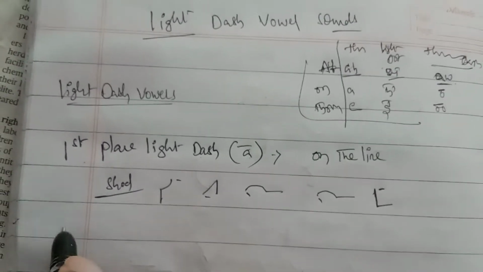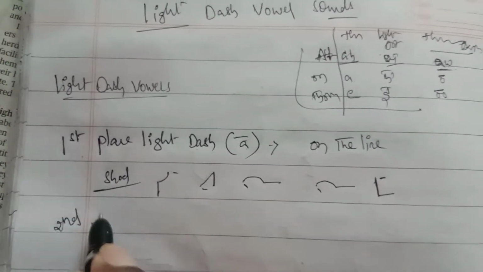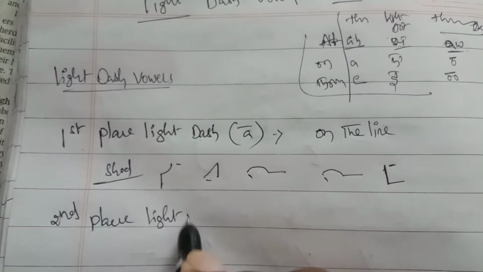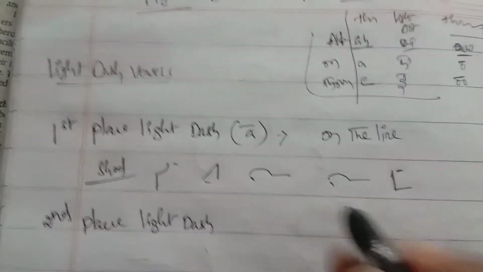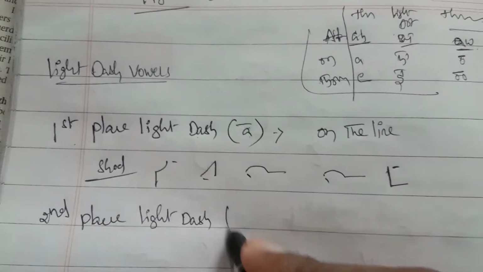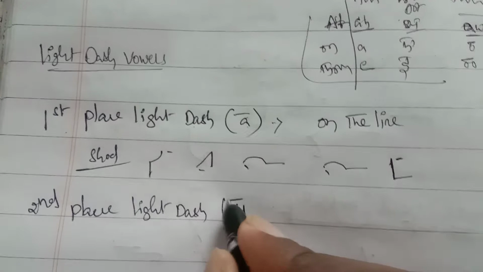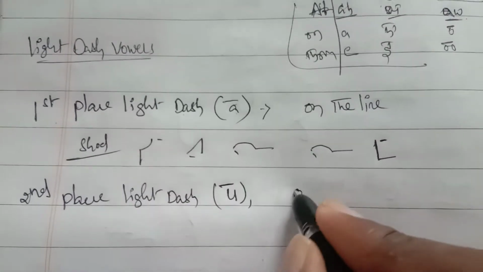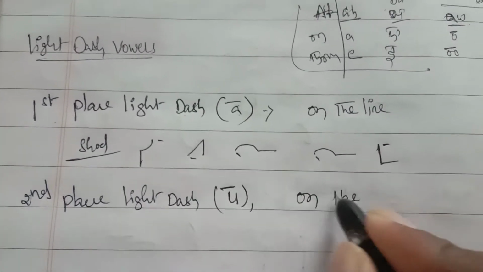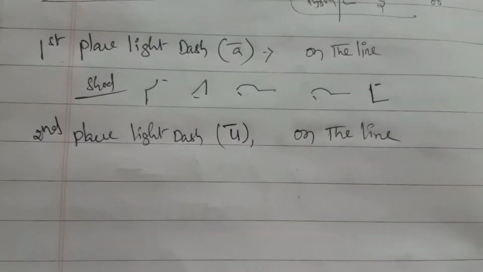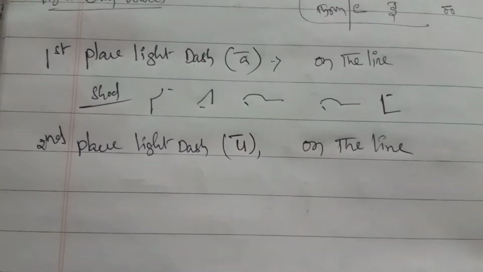Second place light dash represents the U pronunciation. The position of writing is on the line.